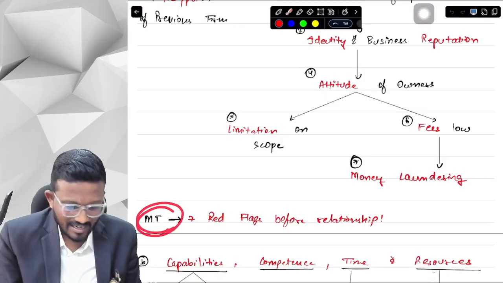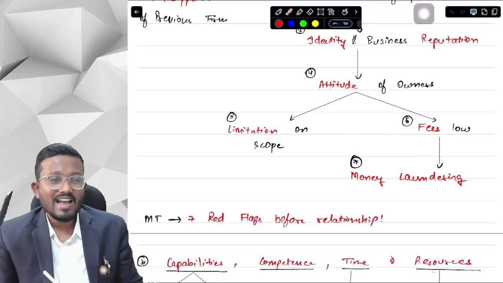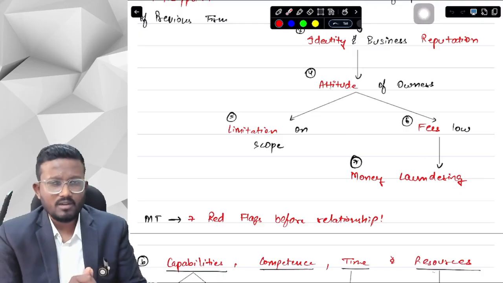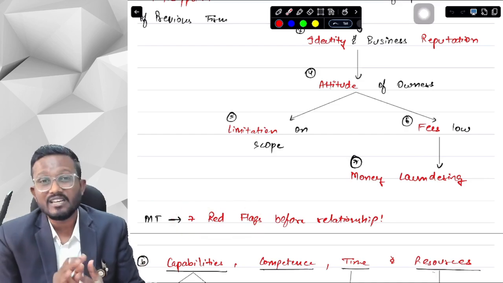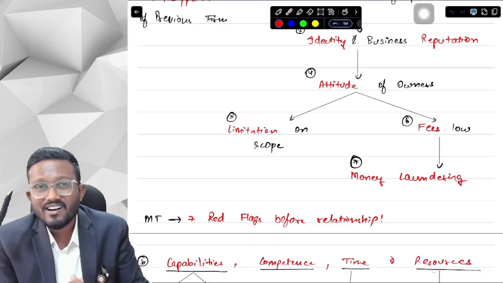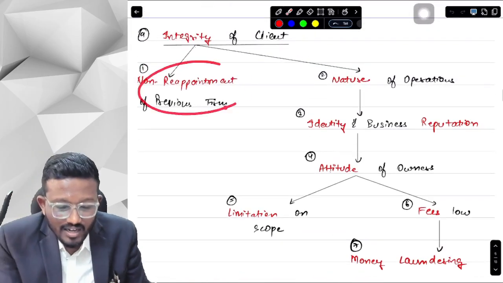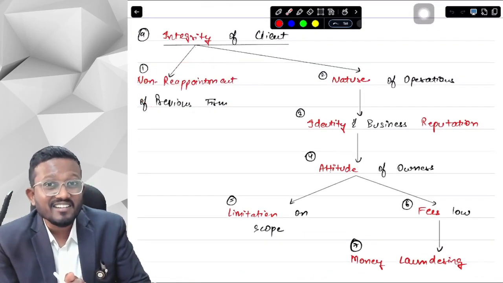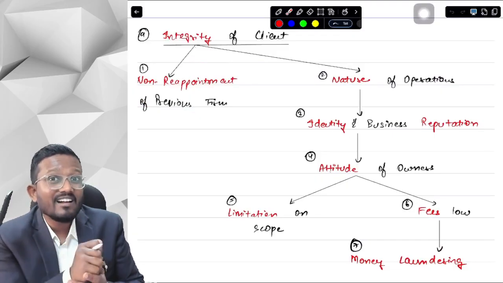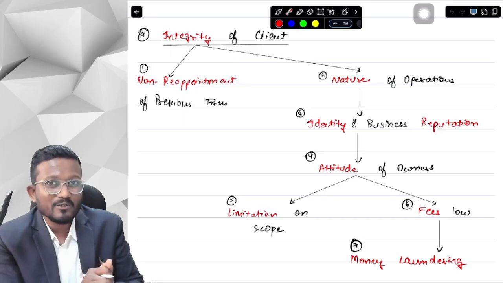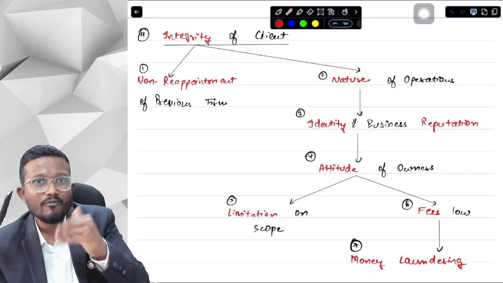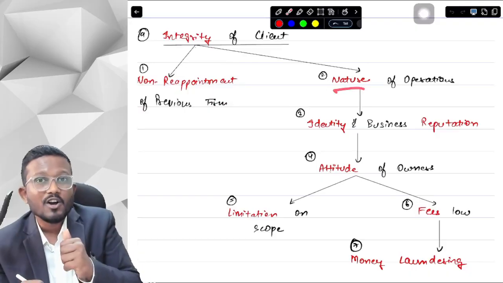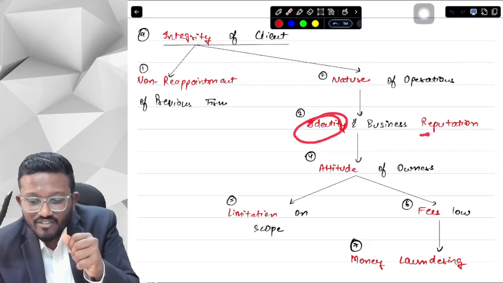The memory technique is, when we are going to see any girl or boy for a relationship, for a marriage, there are 7 red flags that we need to see. What are the 7 red flags? Why did the earlier boy or the earlier girl reject you? Why did the earlier girl reject you when you went to see her? Secondly, what is your nature? As a girl, I will see the boy's nature. What is your nature? What is your family's identity and reputation?